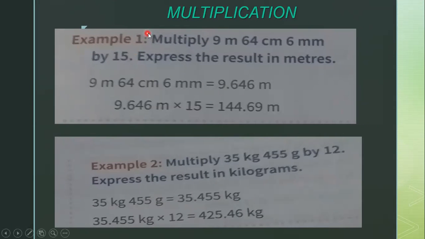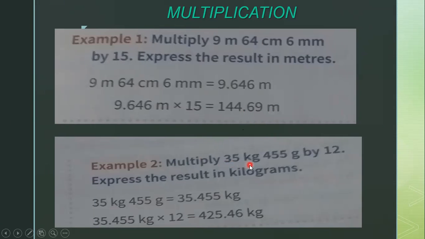Next, see multiplication. Multiply 9 meter 64 centimeter 6 millimeter by 15. Express the result in meters. See, 9 meter 64 centimeter 6 millimeter, this we write as 9.646 meter. So this 9.646 meters we have to multiply by 15. If you multiply this, you will get 144.69 meters.